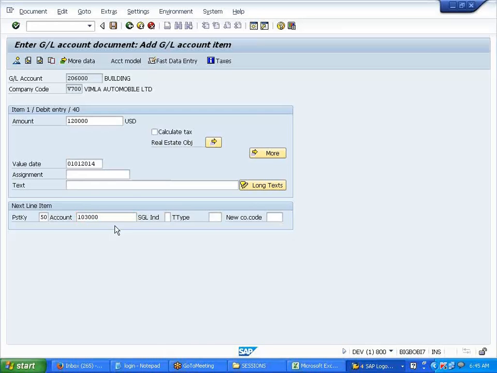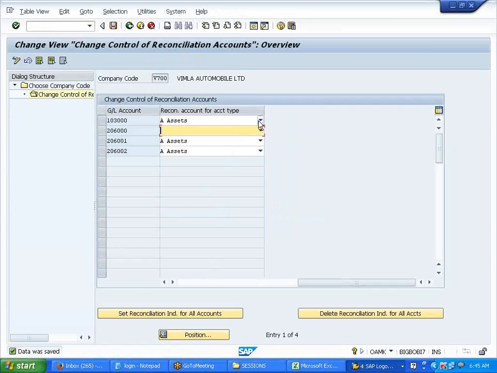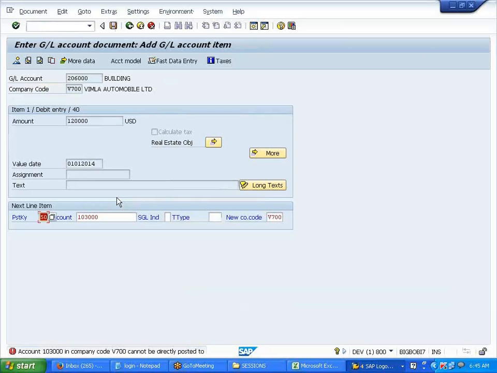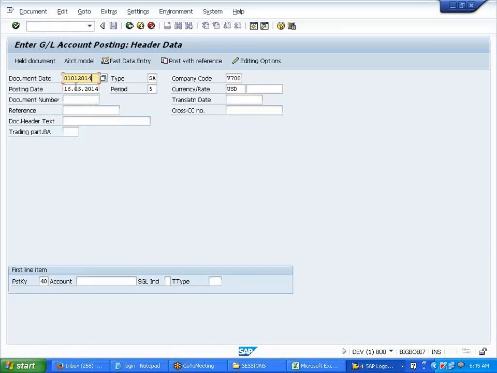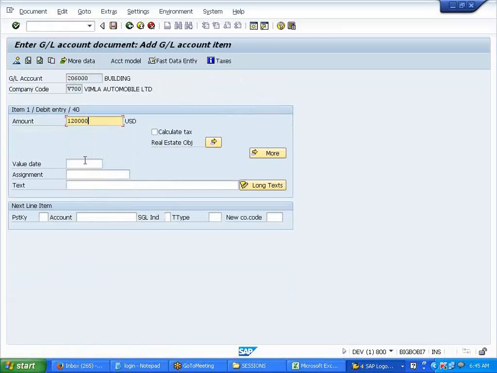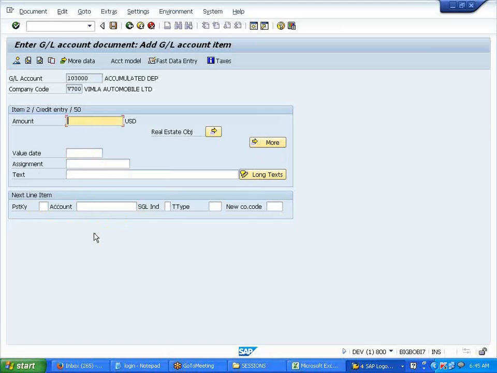Now this one will not allow, because it's a reconciliation account. So this one also we need to reset. 206,000, enter. 120. It's my 50. 103,000, enter.